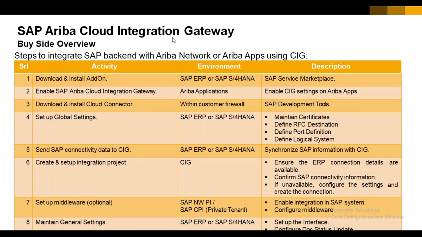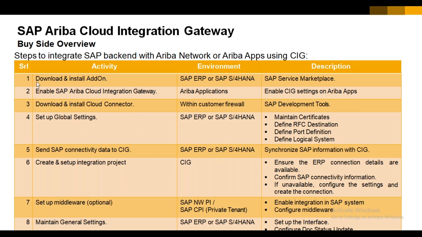So now this is the list of activities that we have to follow in order to integrate Ariba to SAP. Basically we have to follow around 15 to 16 steps in terms of the integration part. You can see here we have listed what activity we have to do and where we have to do it, that is the environment, and in the description what we have to do or from where we have to do it.